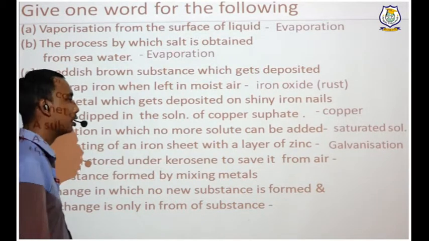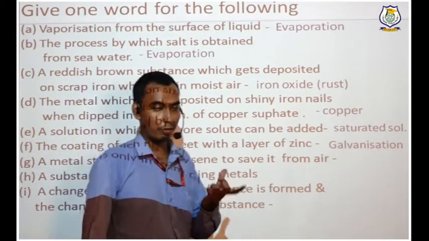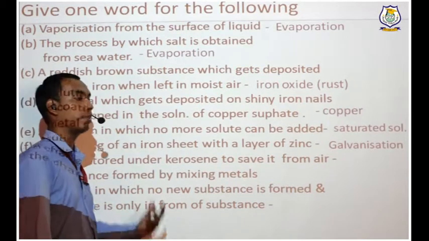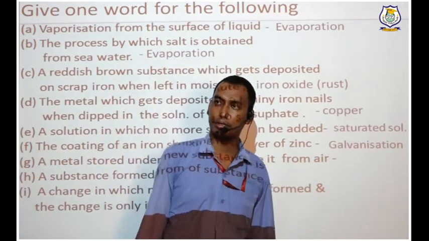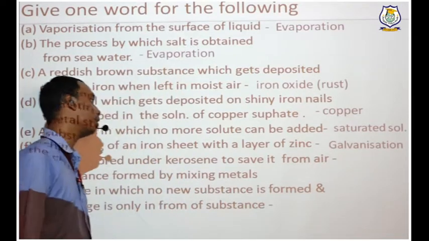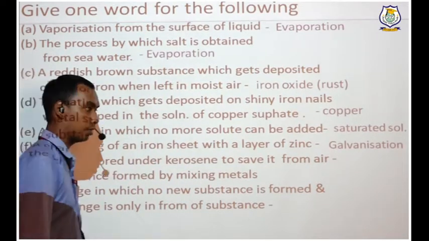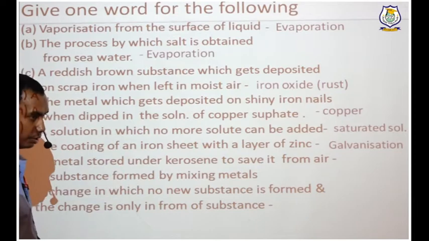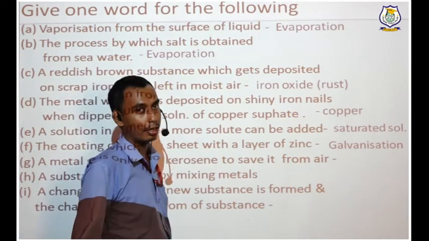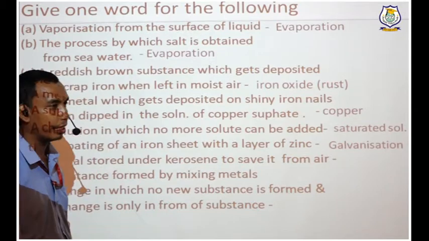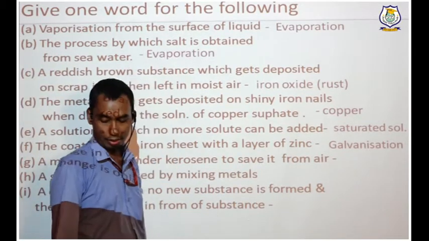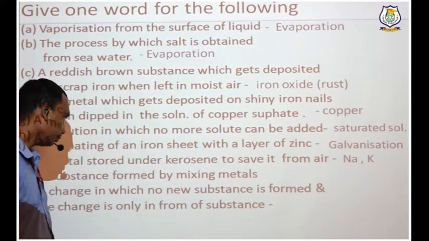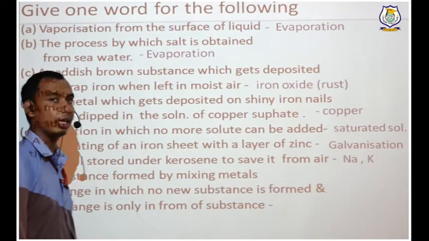Next, a metal stored under kerosene to save it from air. We store a special type of metal under kerosene. You have to guess which metal. We save it from air, otherwise it will catch fire. Your house would get burned if you keep it in open air. We have discussed this metal in combination reaction. Its symbol is Na. Any guesses? The answer is sodium and potassium. Both metals are kept under kerosene because they are highly reactive with water and air as well.